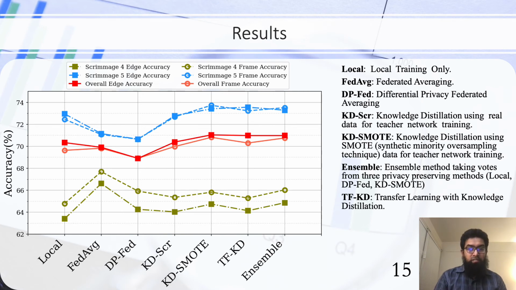And also there are two types of results for each case. There is average edge results averaged over each node, and then we have results averaged over total number of frames. We can see that in some of the cases, for example in scrimmage 5 and also in overall results, local training outperforms federated averaging, which is not acceptable at all for a distributed edge learning case. And also we can see that when we go from federated averaging to differential privacy federated averaging, there is a drop in performance, that is a privacy penalty. But when we go from knowledge distillation with real data to knowledge distillation with synthetic data, that drop is not there.